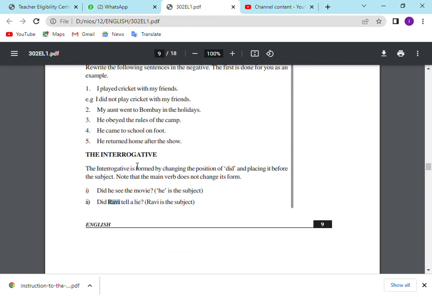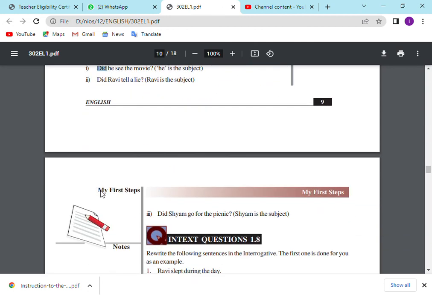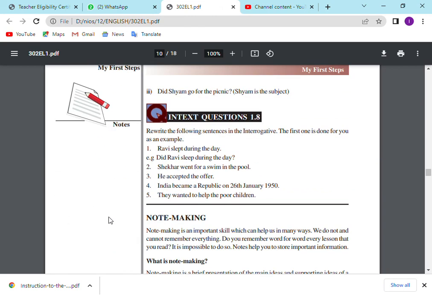Did he see the movie? See, he sees the movie, that is a sentence. If you add did before the subject, that is a question. He sees the movie, it's a sentence. Did he see the movie? It is a question. Ravi tells a lie, it's a sentence. Did Ravi tell a lie? It's a question. Shyam goes for the picnic, it's a sentence. Did Shyam go for the picnic? It's a question.